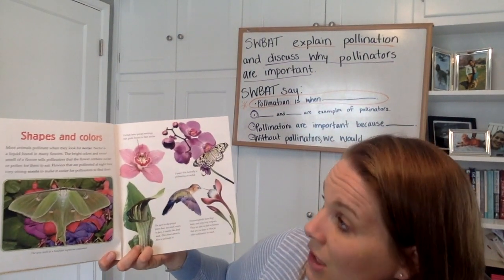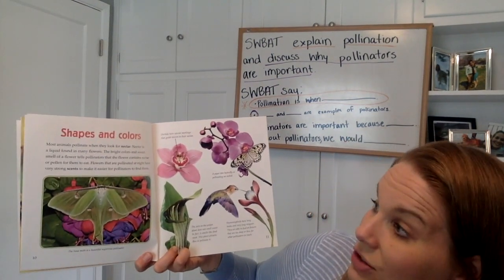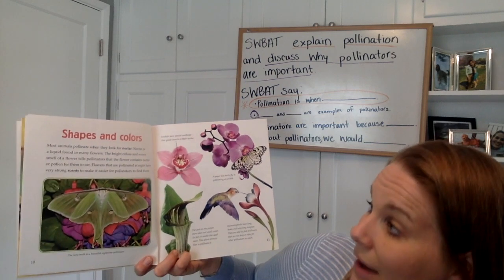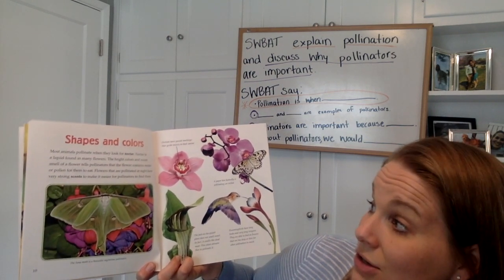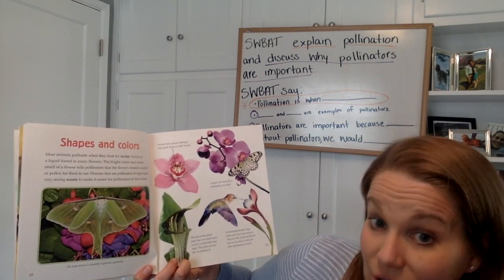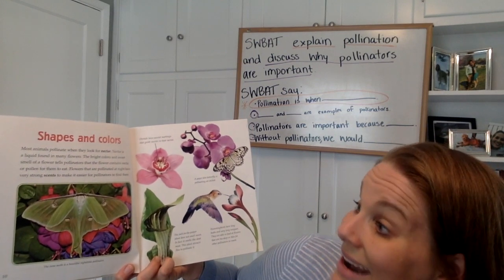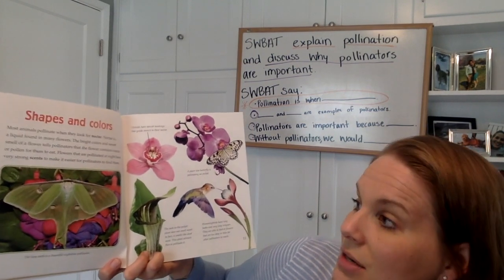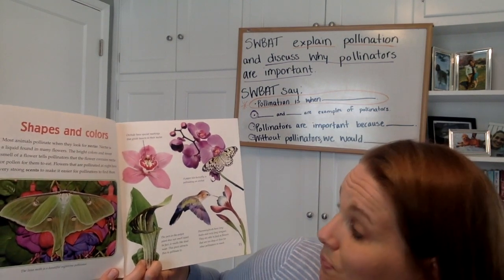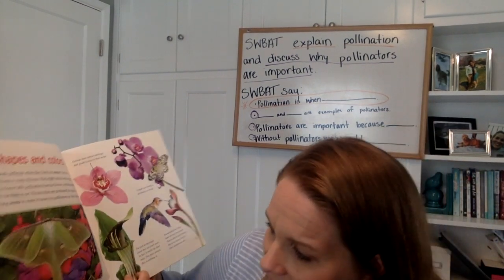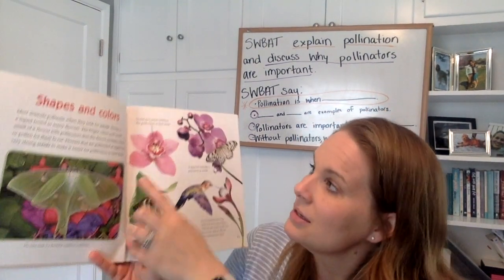Shapes and colors. Most animals pollinate when they look for nectar. Nectar is a liquid that's found in many flowers. The bright colors and sweet smell of a flower tell the pollinators that the flower contains nectar or pollen for them to eat. Flowers that are pollinated at night have a very strong sense of smell to make it easier for pollinators to find them. So here's a Luna moth. This animal pollinates at night.